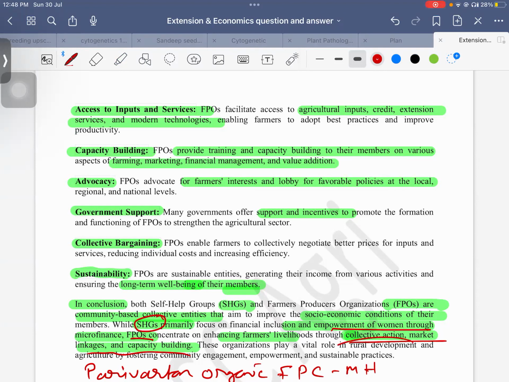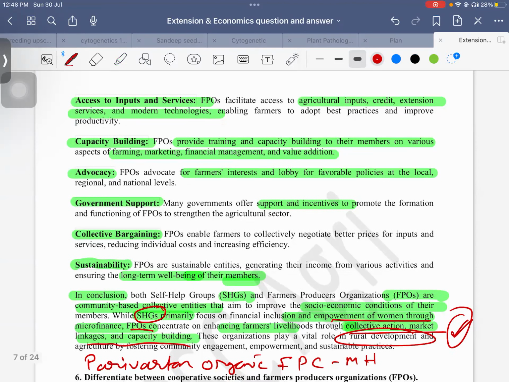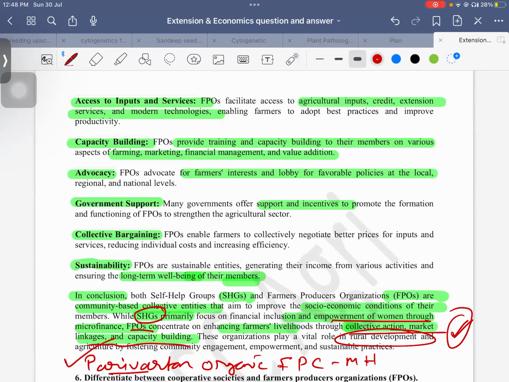This totally will lead to rural empowerment that is required for any society. And we have many examples also. Like remember Parivartan Organic, it is an FPC in Maharashtra, which is working hard to promote organic farming, and organic products are produced and exported. So this is the basis.